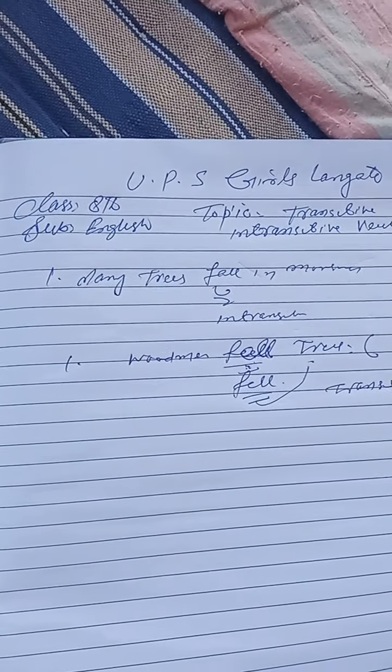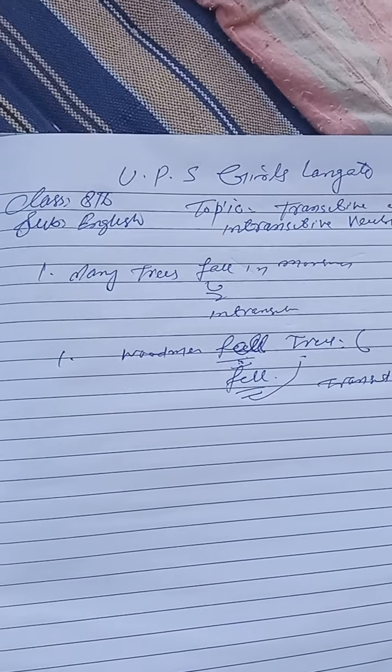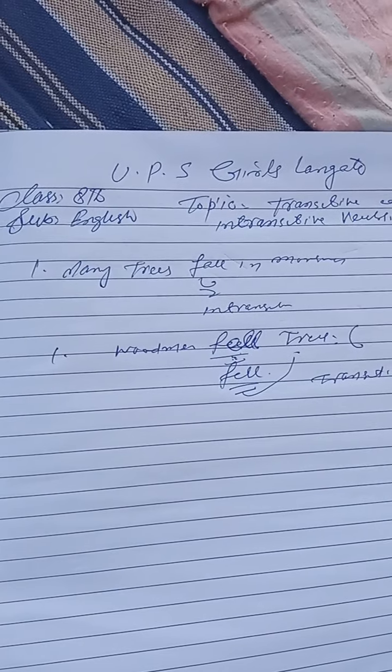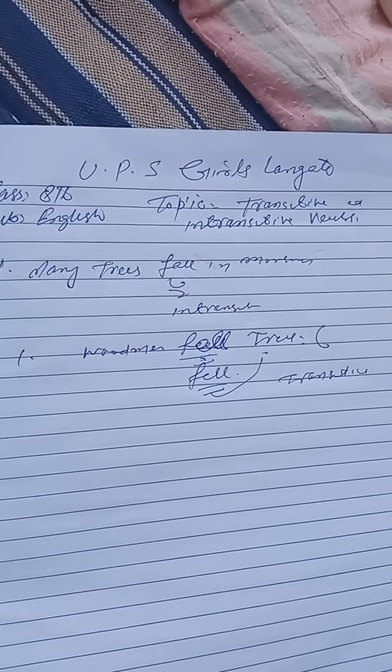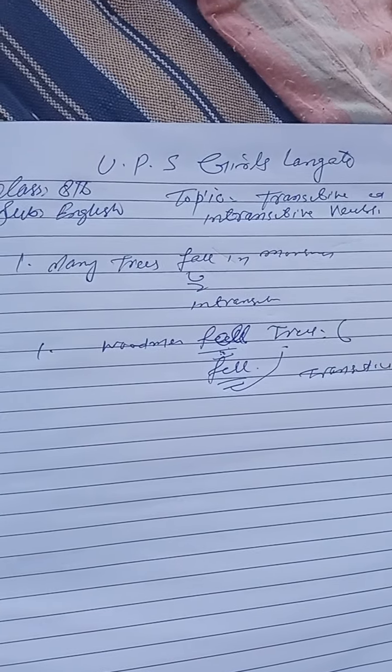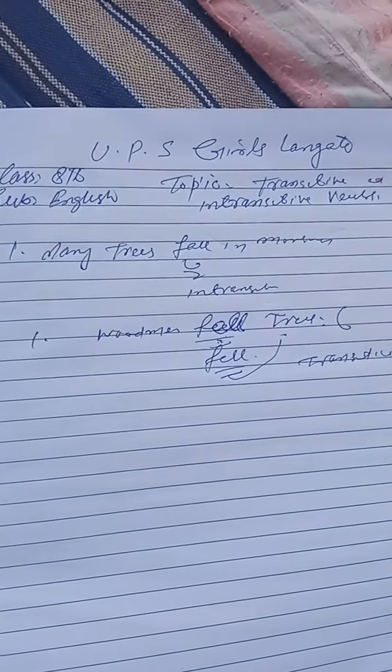So here fall is intransitive, fell is transitive; lie is intransitive, lay is transitive; rise is intransitive, raise is transitive; sit is intransitive, and set is transitive.